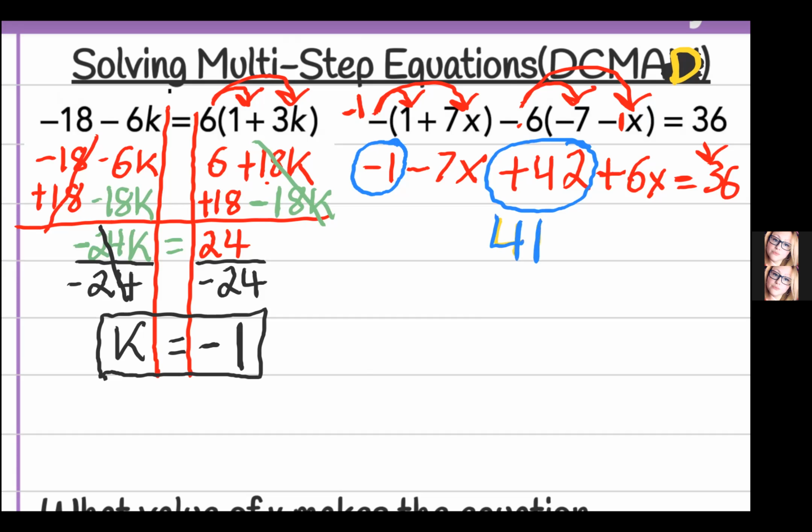All right, so now let's identify our other like terms. Our other like terms, we have a negative 7x. And do we have another term with an x attached to it? We do. We have this positive 6x. So you can do negative 7 plus 6, or you can do 6 minus 7. And 6 minus 7 gives us a negative 1. And what's attached to those? That x. Now again, we didn't do anything with that equals 36. So guess what we do with it? Bring it on down.